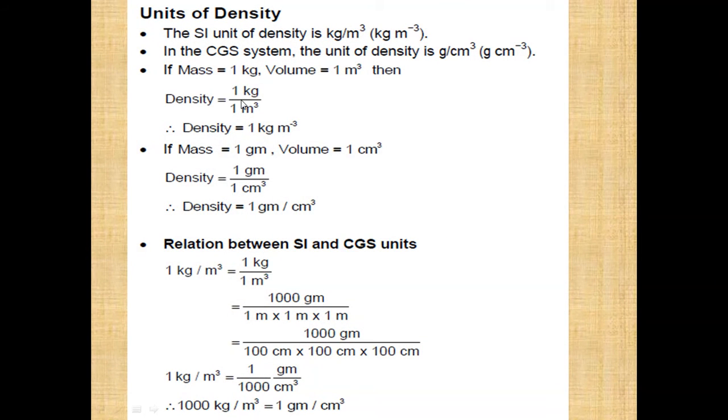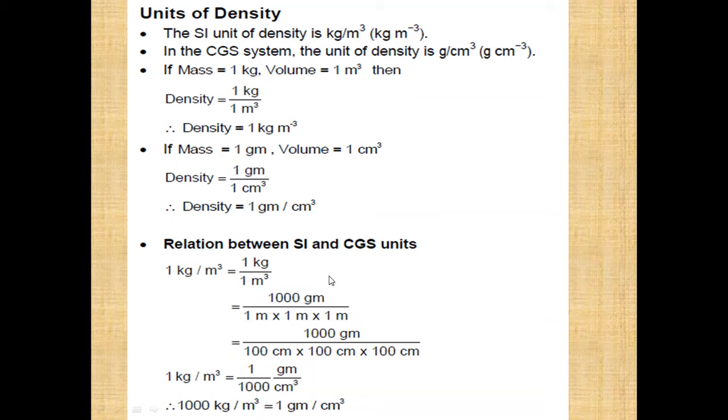If the mass is 1 kg and the volume of that object is 1 meter cube, the density becomes 1 kg per meter cube. If the mass of the object is 1 gram and its volume is 1 centimeter cube, then the density becomes 1 gram per centimeter cube.